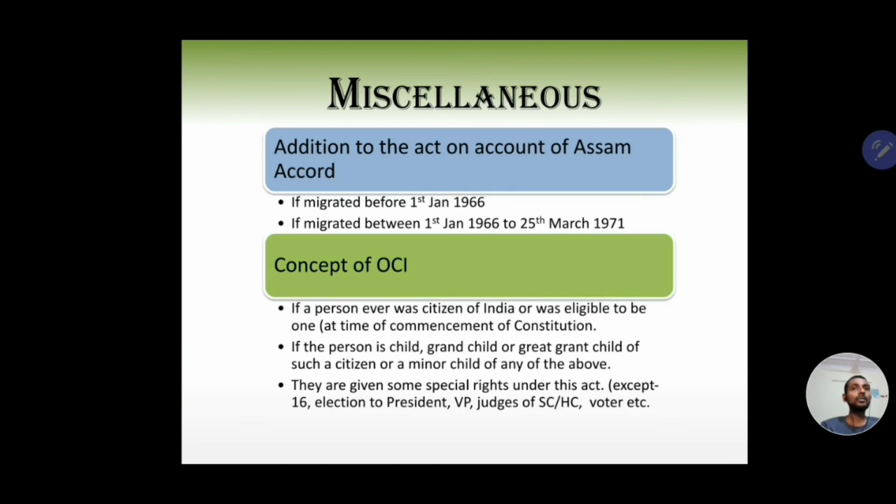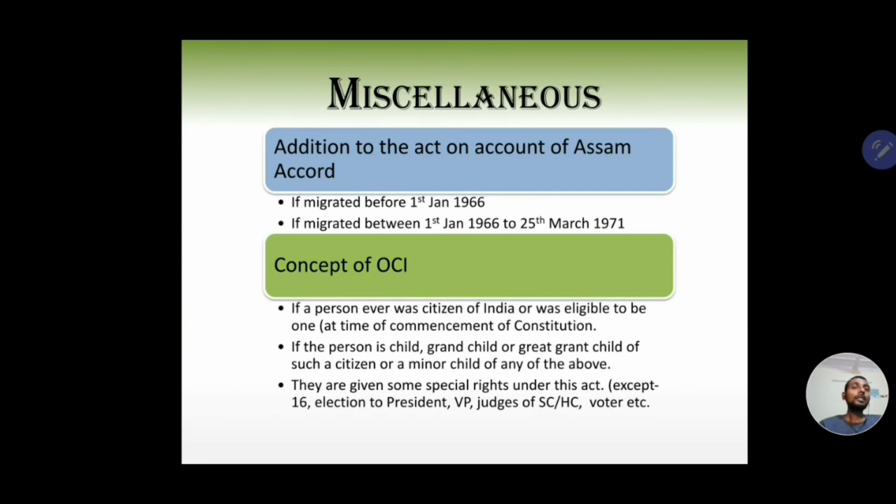And finally, a minor child of a person mentioned in these two criteria, that is a person who was ever a citizen of India or was eligible, or a person who is a child, grandchild or great grandchild, can also register themselves as an overseas citizen of India.